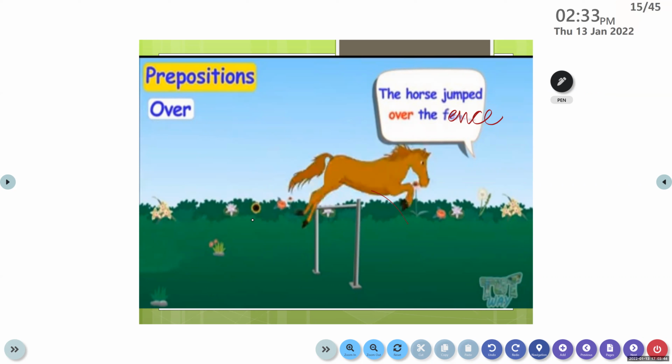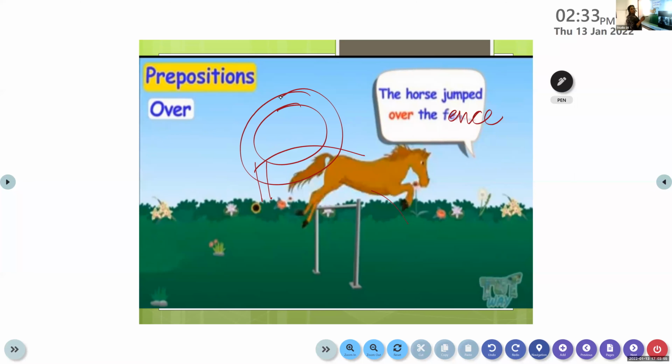A fence, with sticks or rods, is built around a house or a garden. We can see it around a farm too, built so that no animals get into it. Here the fence is built of rods. So the horse jumped over the fence.